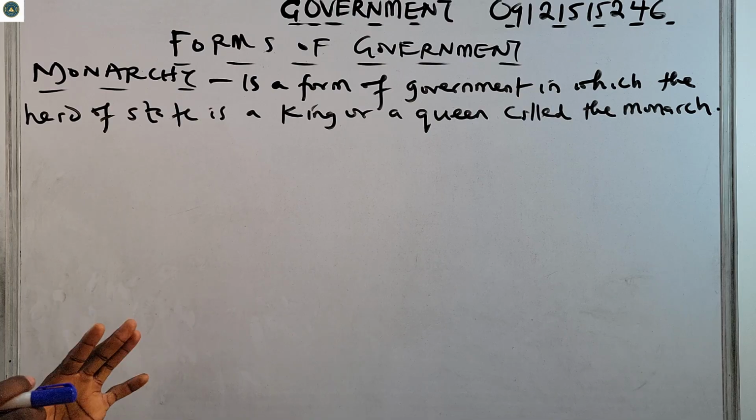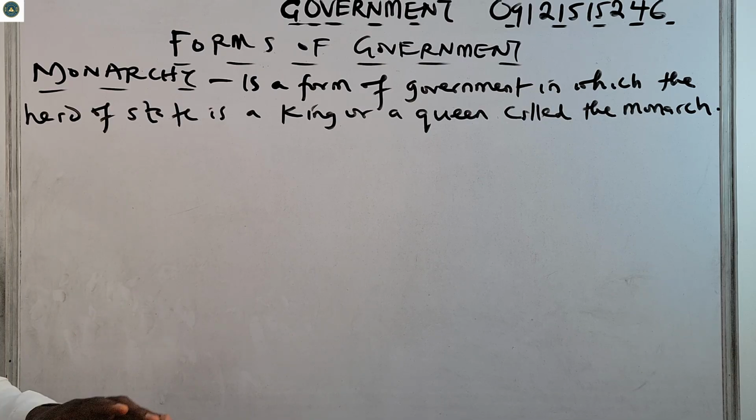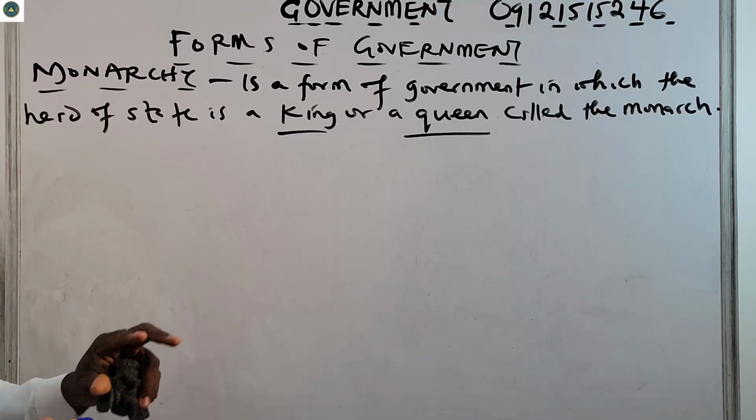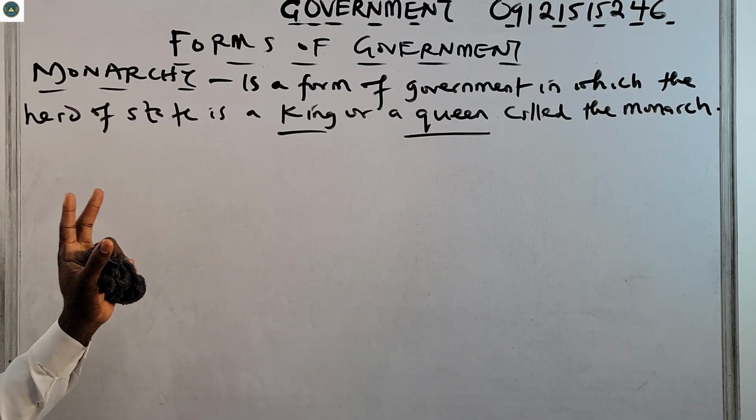It's a form of government in which the head of state is a king or a queen, called the monarch. So the head of state there is either a king or a queen.